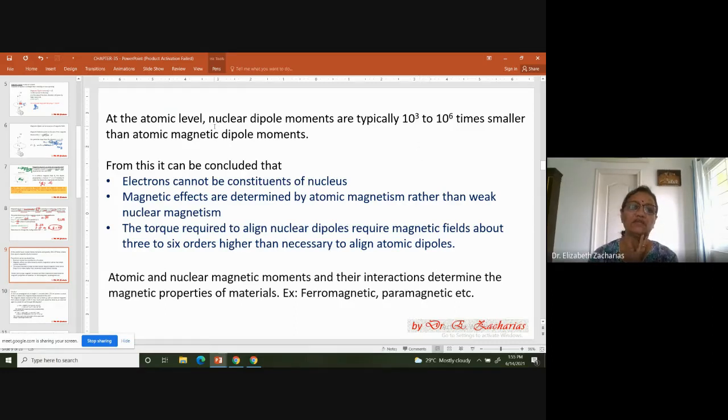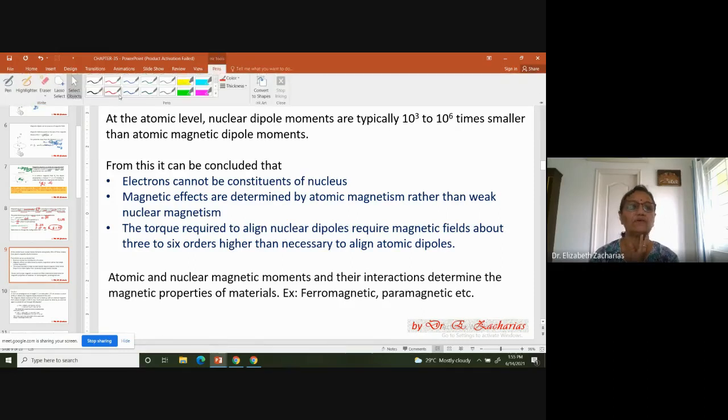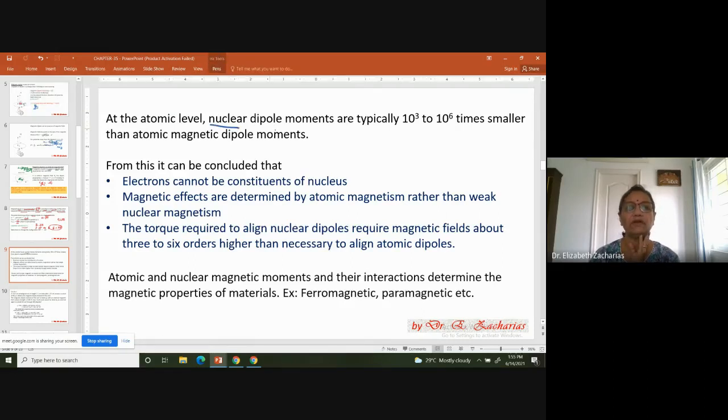You can see that the nucleus, the nuclear dipole moment, you don't talk about nucleon per se, you talk about the nucleus. The nucleus is going to have an equal number of protons as electrons. So the nucleus as such will have a dipole moment which is 10 to the power of 3 to 10 to the power of 6 times smaller than the atomic dipole moment.